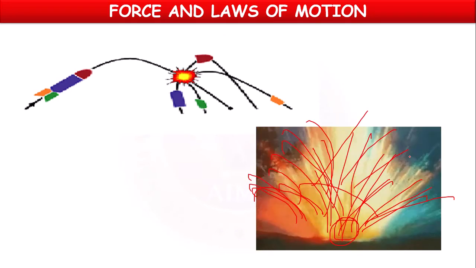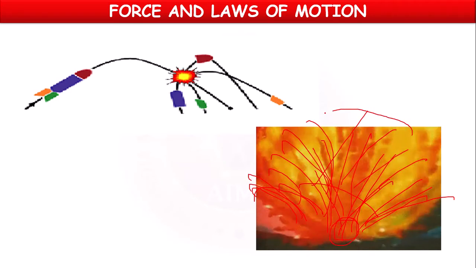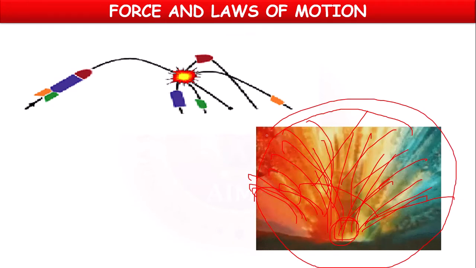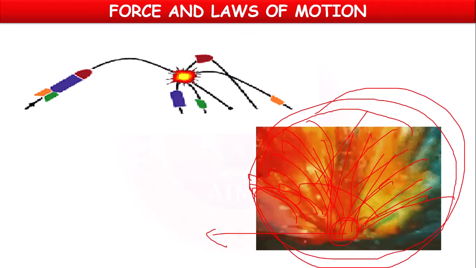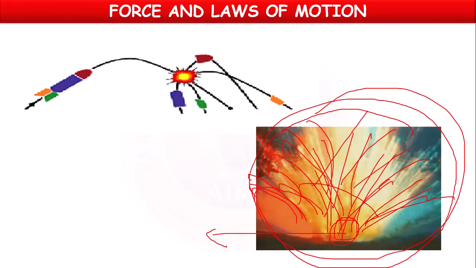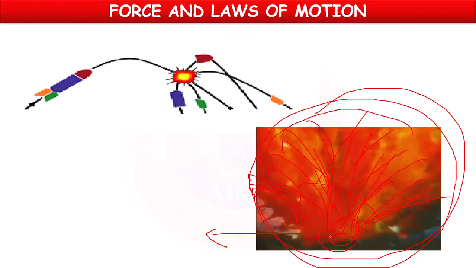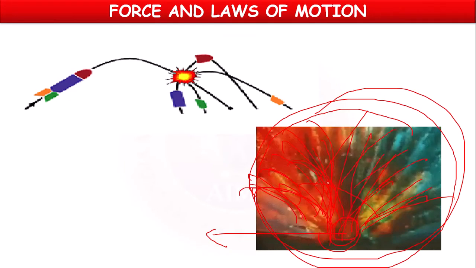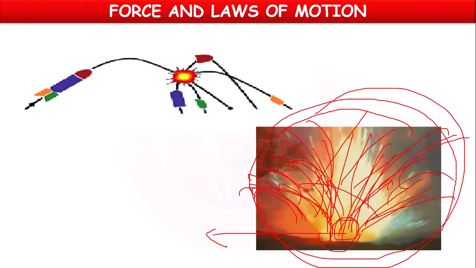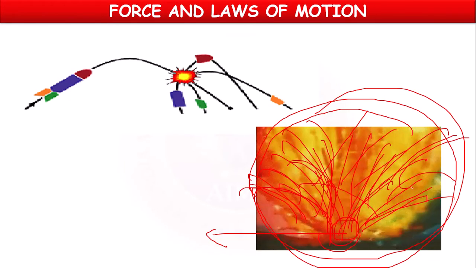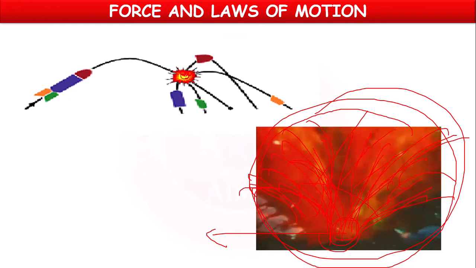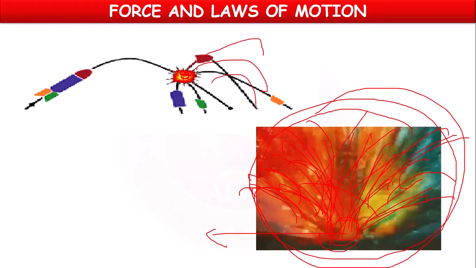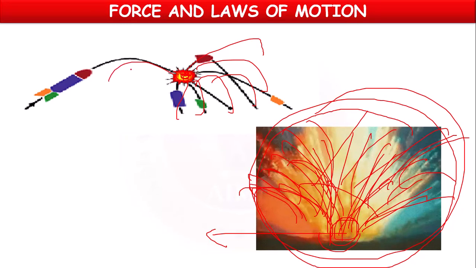Before explosion, they are all at rest and the kinetic energy of all the particles is zero. But once the explosion happens, the kinetic energy of all the particles increases enormously. From one position, they go in all directions with great speed.